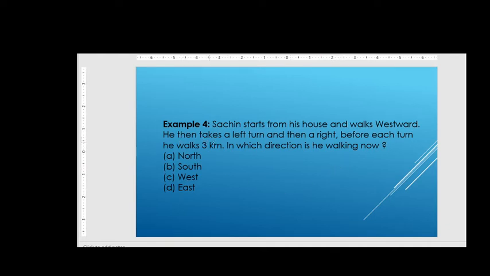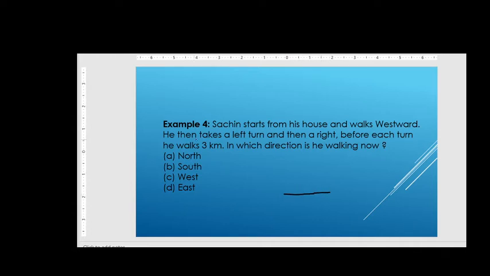He then takes a left turn and then a right turn. Before each turn he walks 3 kilometers. In which direction does he walk now? Sachin starts from his house and walks westward. So first of all he is talking about the westward, right?